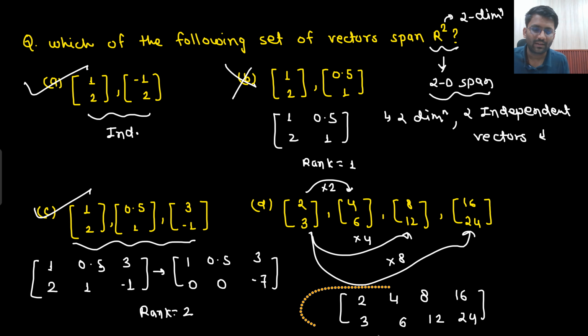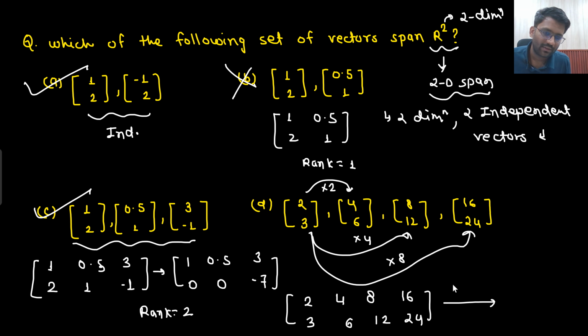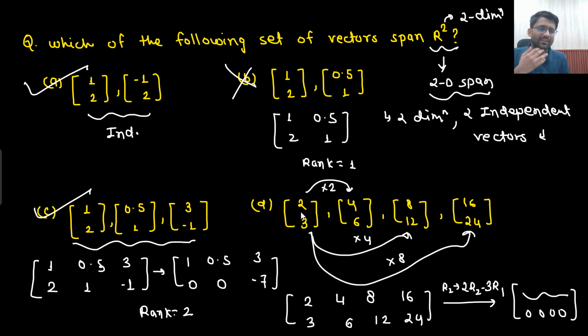What transformation can you apply? In R2, replace it with twice of R2 and subtract thrice of R1. So you will get to know that this will be a non-zero row and this will be an all zero row. So rank will come out to be 1, which is pretty obvious because only one independent vector is there. So this will not span. So what is the rank? Rank is coming out to be 1 only.